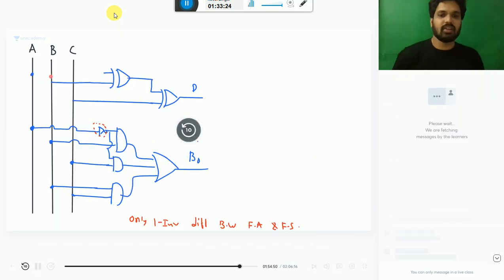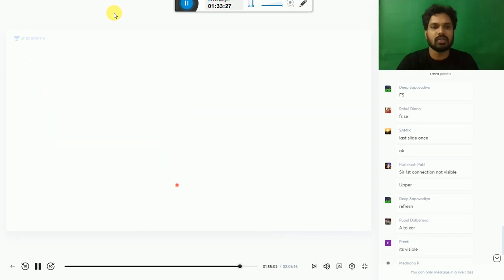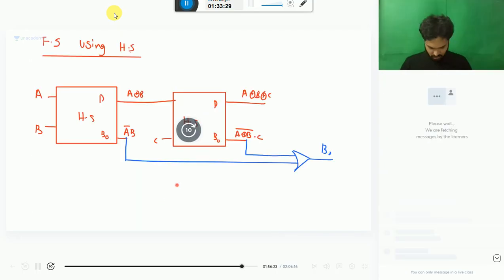And how you can design a full subtractor using half subtractor, minimum here.